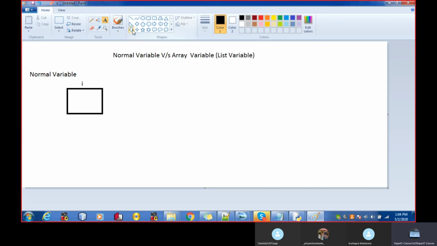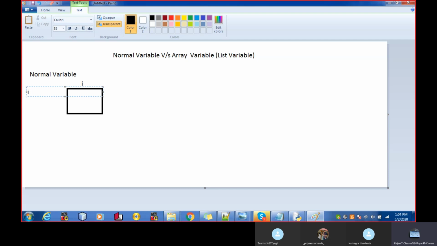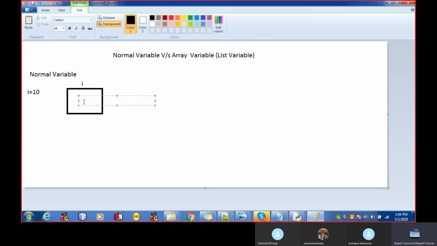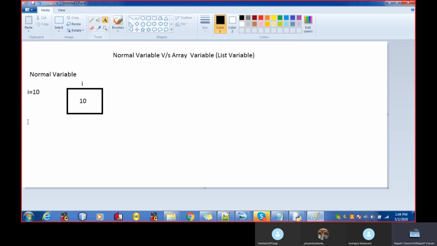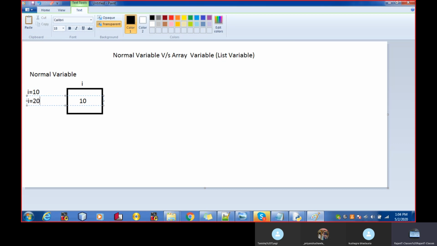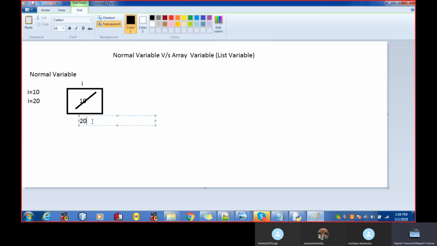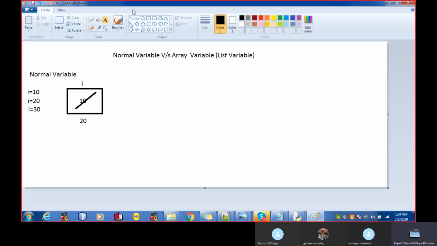So I write I is equal to 10. Now this box will hold 10. If I write I is equal to 20, this box will hold 20. Similarly, if I write I is equal to 30, this box will now hold 30.